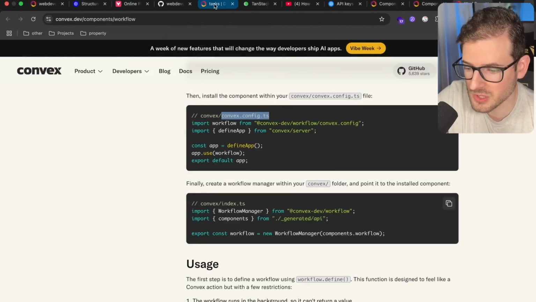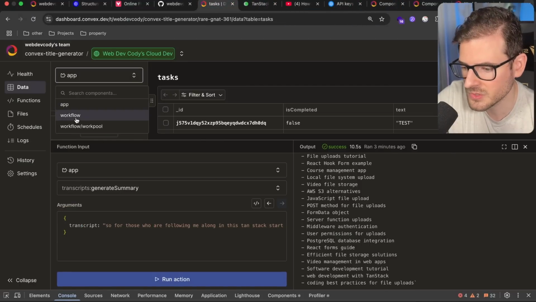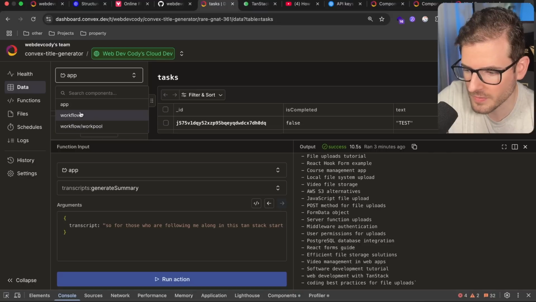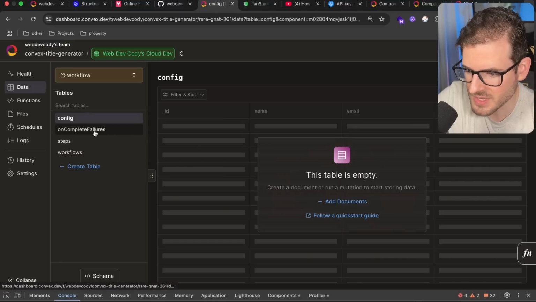All right, so when I actually save this file, if we go back to our Convex dashboard, we should see a bunch of new things show up in our app now. So if I click here, we should see workflows and then workflow/workpool. If I click on workflow, you'll notice that we have a bunch of tables that are created for us under the hood.